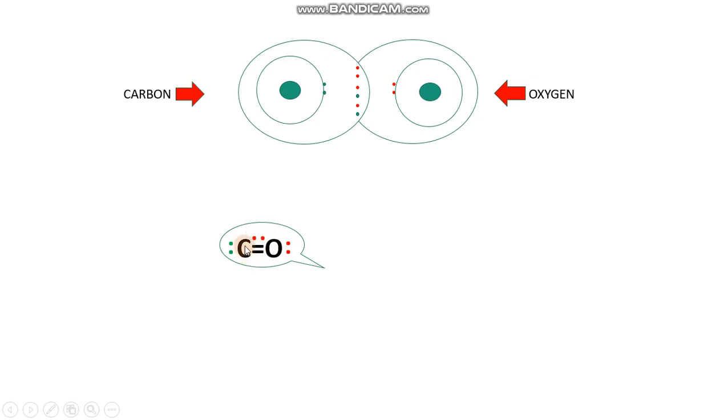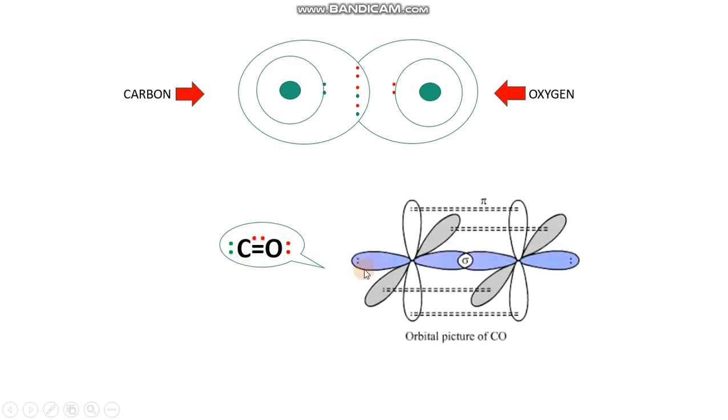And as I told you, we have to represent this diagrammatically. So these are now pi orbitals. Head-on overlapping affords the sigma bond, and now these orbitals are available for parallel overlapping, and both of them will afford pi bonds.